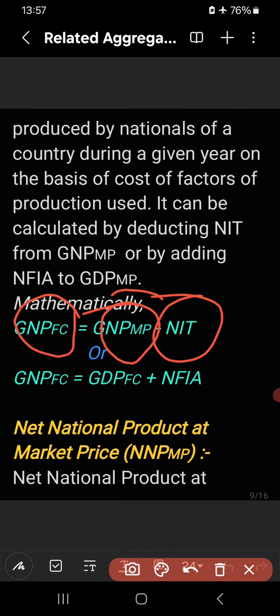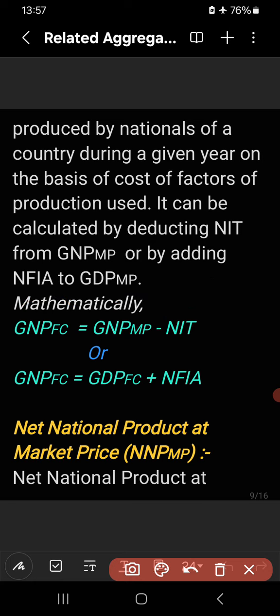When we deduct NIT, net indirect tax, from GNP at market price, we get GNP at factor cost. I have told you, to find the value of factor cost, just deduct NIT from market price. To find the value of market price, just add NIT to factor cost. So, GNP at factor cost can be calculated by deducting NIT from GNP at MP, gross national product at market price. Remember these things. The difference between factor cost and market price is NIT, nothing else. So, if market price is given, deduct NIT to get factor cost. If factor cost is given, add NIT to get market price, right?